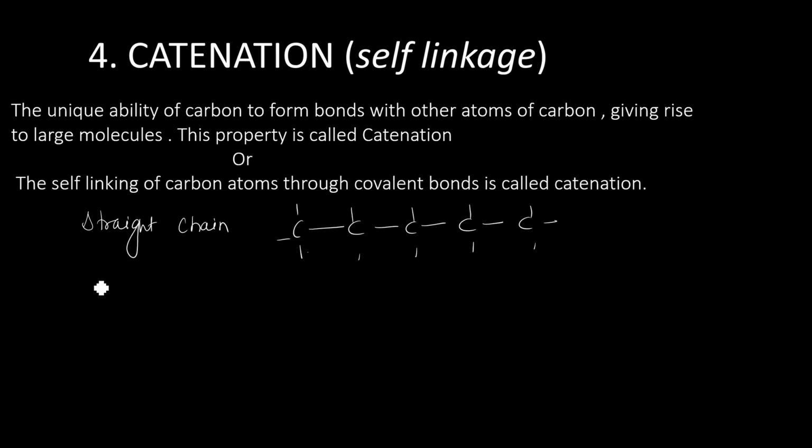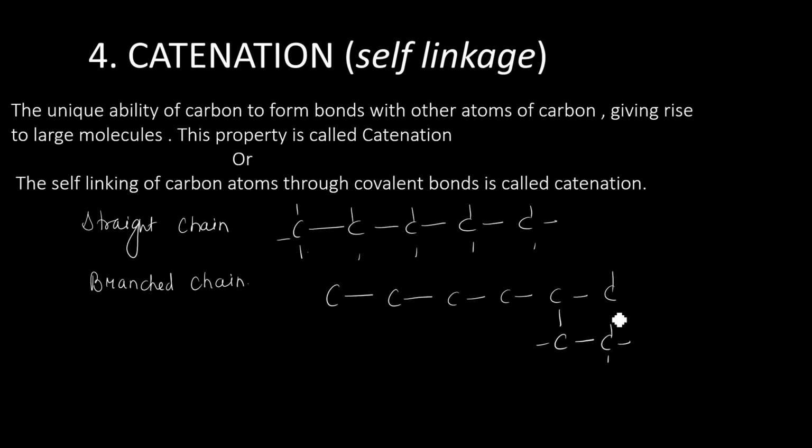The carbon-carbon linkage will also be in the branch chain compounds. So the catenation property is also shown in the branch chain compounds. Carbon is tetravalent, as we know.